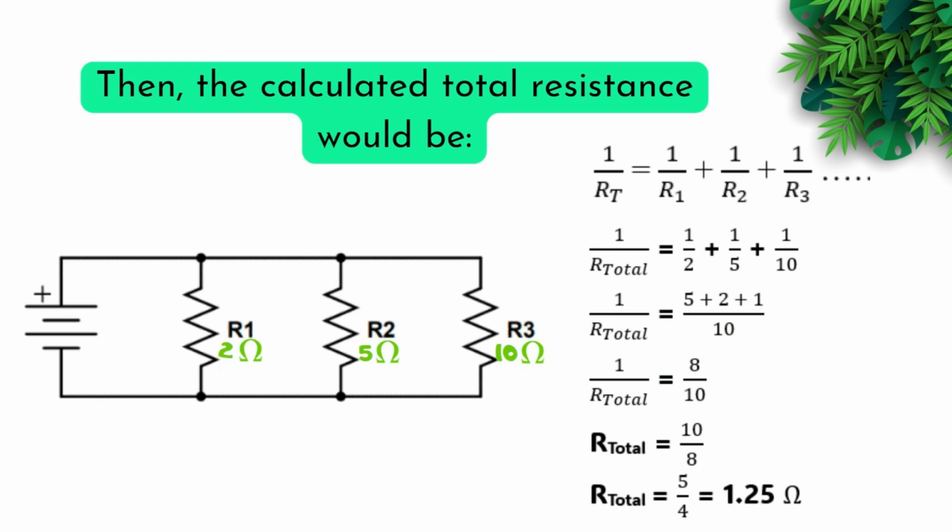then the calculated total resistance will be 1 over R total equal to 1 over 2 plus 1 over 5 plus 1 over 10. We find a common denominator, which is 10, and end up with 5 plus 2 plus 1 over 10. 1 over R total gives us 8 over 10. R total will be equal to 10 over 8, which can be broken down to 5 over 4 to give us 1.25 ohms.